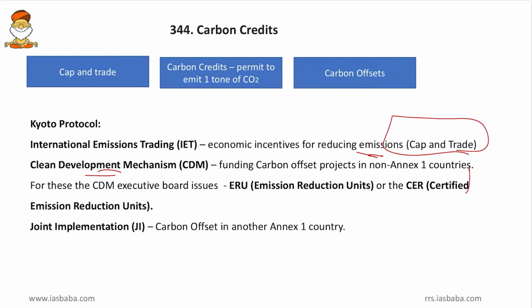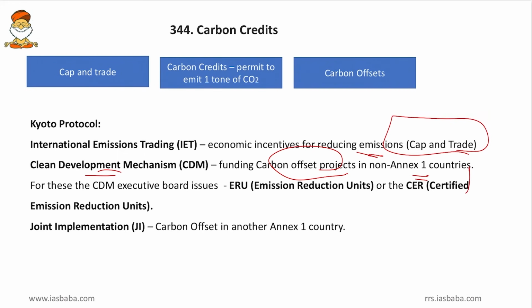And then clean development mechanism. So here, instead of me reducing the carbon emission, I will reach the limits, but I will fund the carbon offset projects in the non-Annex 1 countries. So here I will get economic benefits because the cost spent for installing electric furnaces will be much more compared to the installation of windmills in developing countries. So there the raw materials to establish windmills will also be cheaper. So I can get away with 50 lakh rupees rather than spending 2 crore rupees in installing the electric furnaces. So this is offset trading.